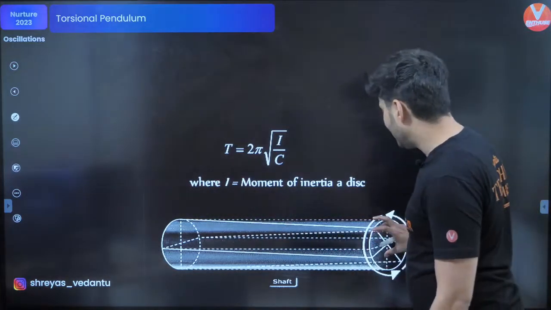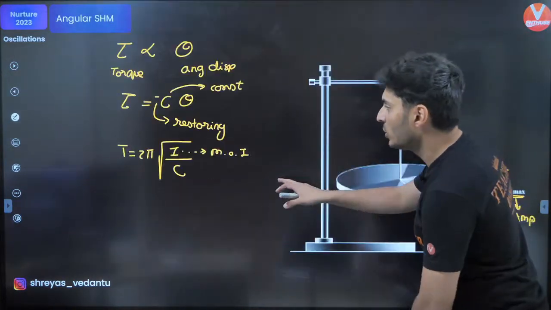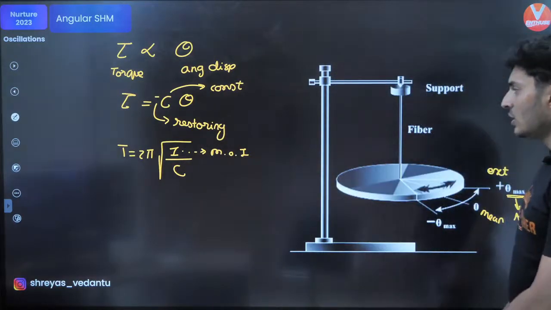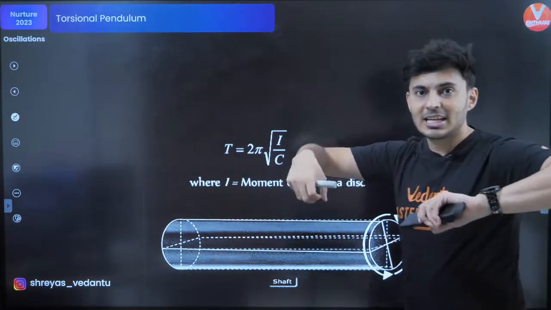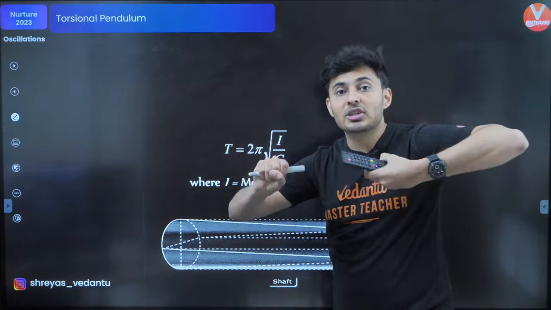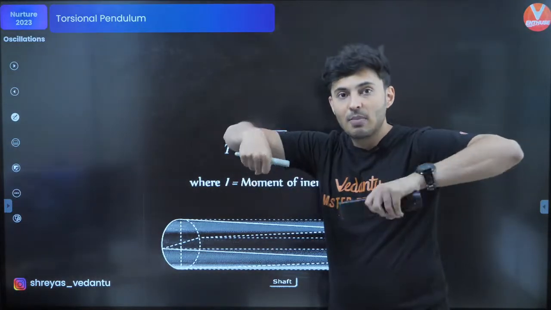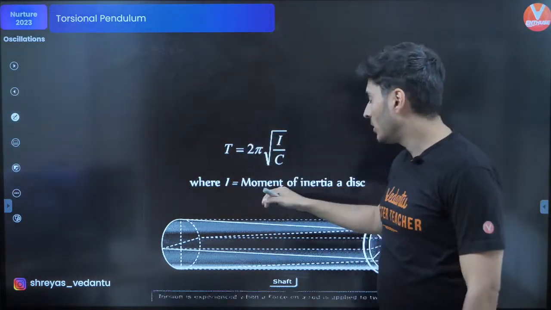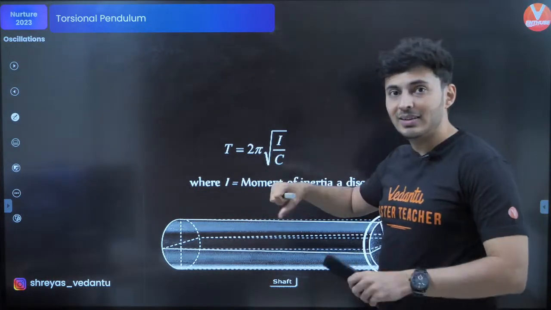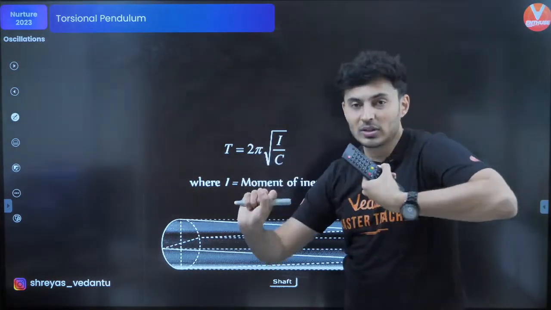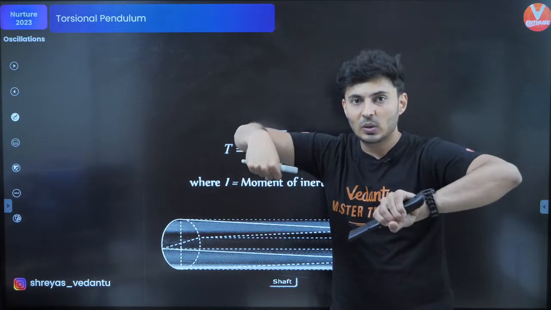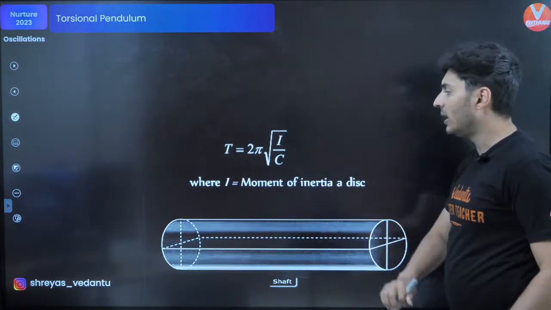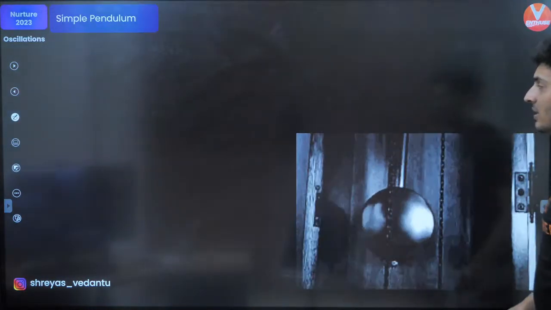Now based on this, you also have the torsional pendulum, which I just gave you over here, 2 pi under root I by C. There is a rod which can be twisted and it has a torsion. Torsion means bending it, twisting it. The torsional constant is C, moment of inertia is I, and the time period with which it oscillates is given by 2 pi under root moment of inertia by C. Keep this in mind.